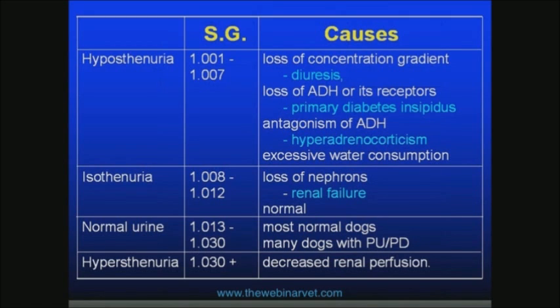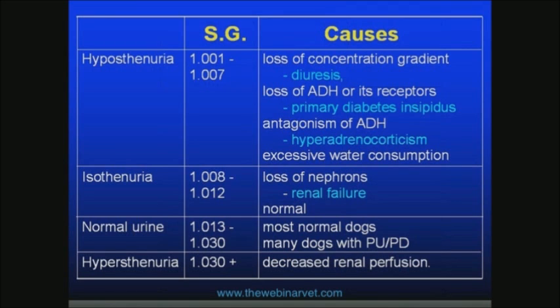I think coming back to just looking at urine-specific gravity, we have to bear in mind that when we have isosthenuria, which is a USG between 1.008 and 1.012, then that starts to indicate that we've got a loss of nephric function, so an animal who's unable to concentrate or dilute their urine, and that's very concerning because that obviously indicates some degree of intrinsic renal failure. So 1.008 to 1.012 starts to raise alarms of intrinsic renal disease.